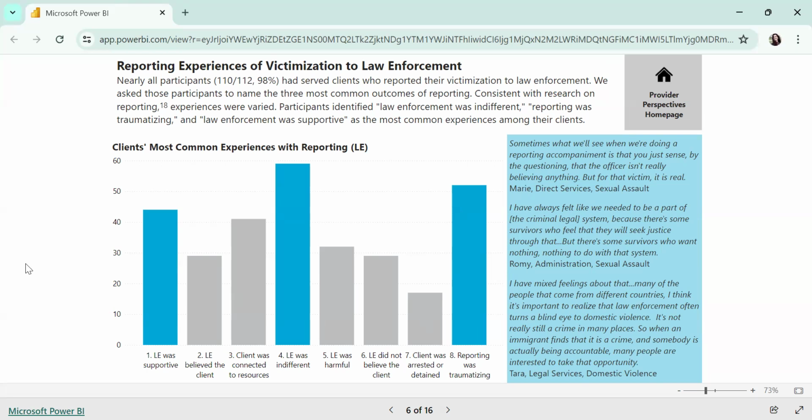For this one, we asked participants first whether they had served anyone who had reported victimization to law enforcement. If they said yes, we asked them to name the top 3 experiences their clients had. And then we highlighted the top 3 responses participants gave us. And you can see those here in blue. So the most common experience that practitioners reported their clients having was that law enforcement was indifferent. The second most common response was that reporting to law enforcement was traumatizing. And the third most common experience was that law enforcement was supportive. So indifference, trauma, and support as the 3 most common responses there.